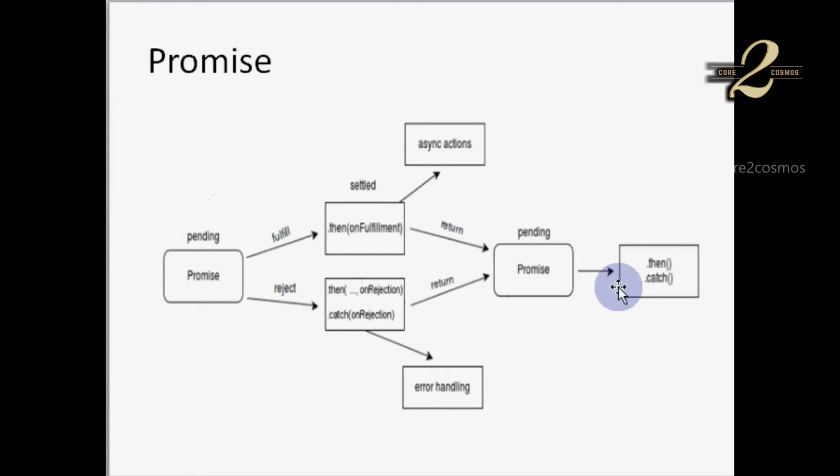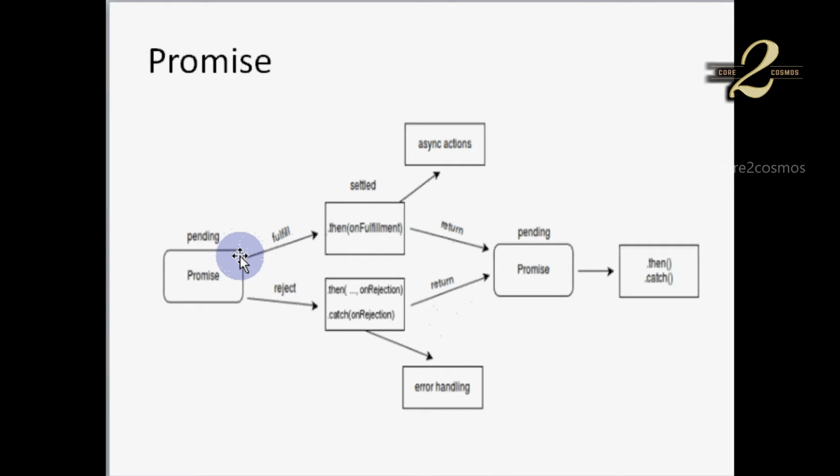Let us look at this diagram to understand promise better. Once a functionality related to promise starts, the promise reaches the pending state. Based on the promise getting fulfilled or rejected, the scenario can be handled in the dot then callback function or the dot catch callback function.